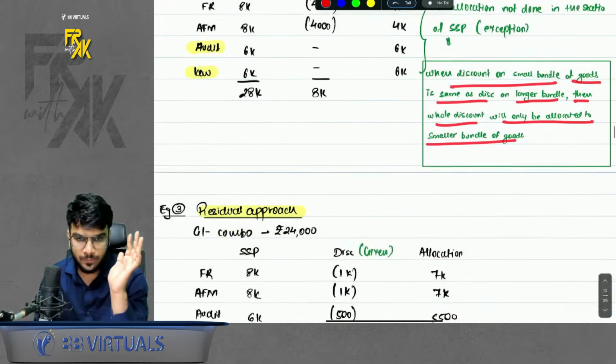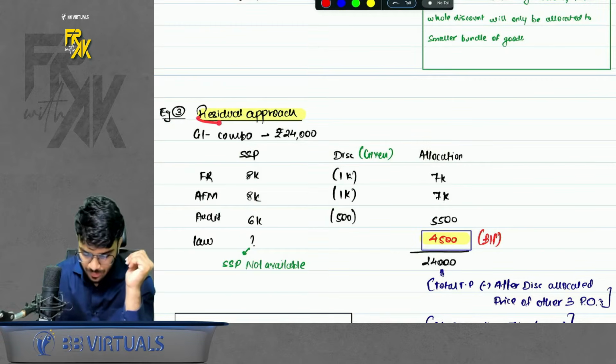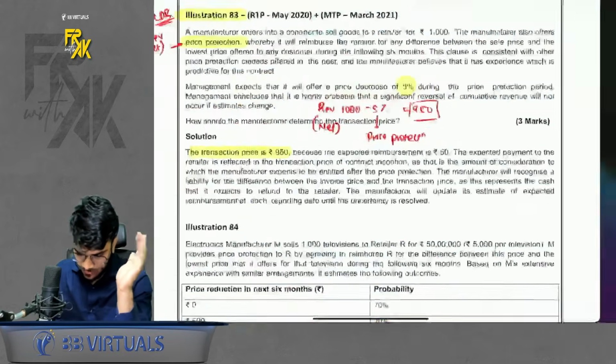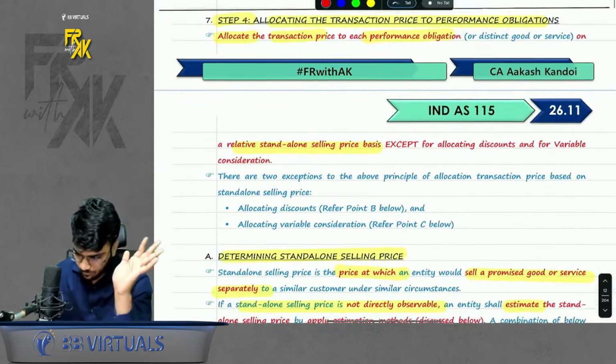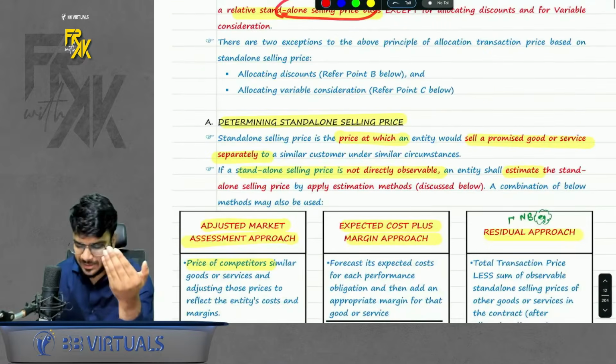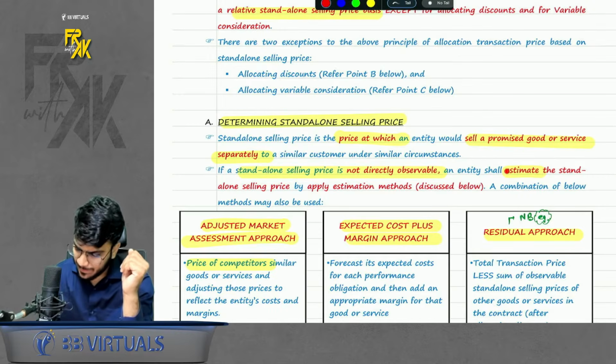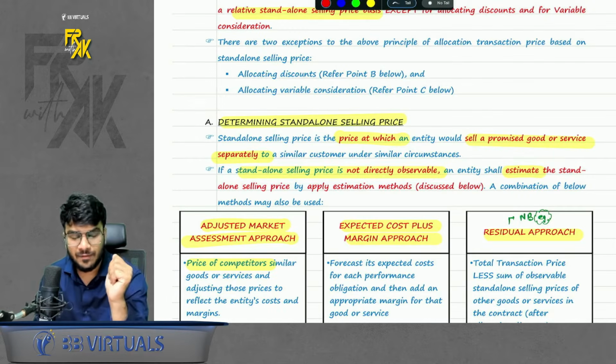Simple. Okay, chalo. Example number 3, residual approach. Now, what is the meaning of residual approach? I'll try to explain it to you. Please have a look here. First of all, we know that we have to allocate on SSP basis. Sometimes SSP is not available. So we will estimate the SSP. If SSP is not available, estimate it.